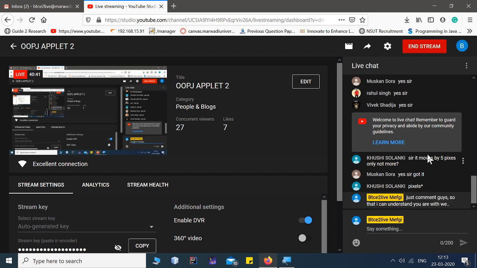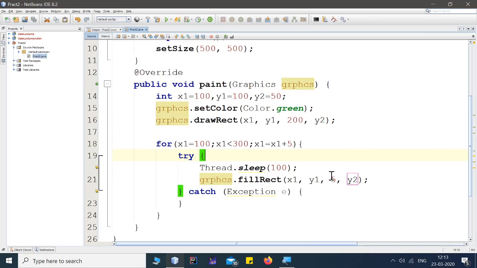If you want to move it by 5 pixels, then take 5. If you want to move it by more, then you can take more numbers. Yes, right now it's moving with 5 pixels only, because we have taken 5 over here, and we are incrementing it by 5 units.